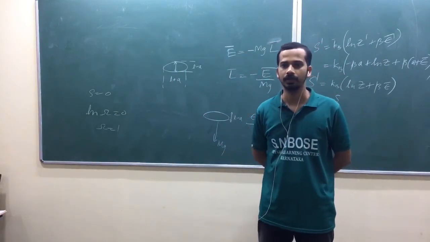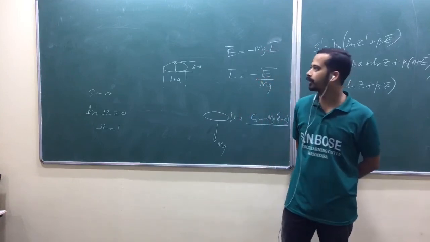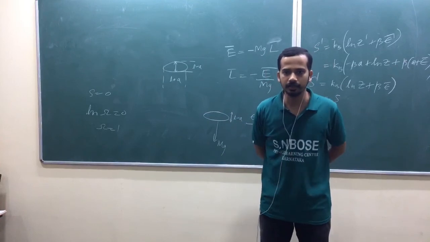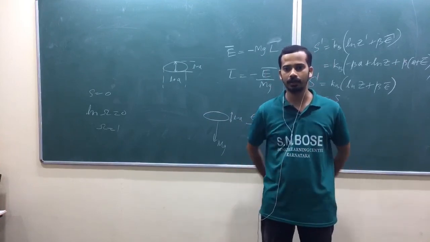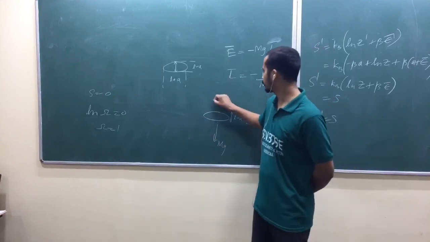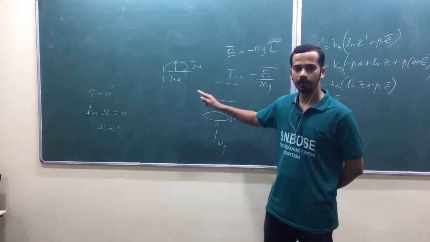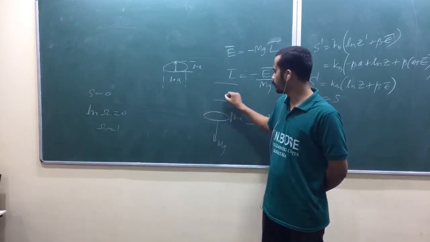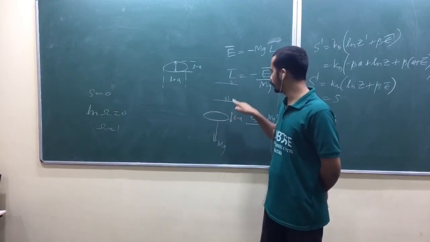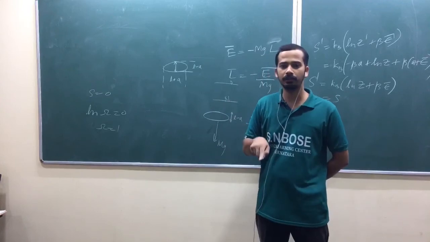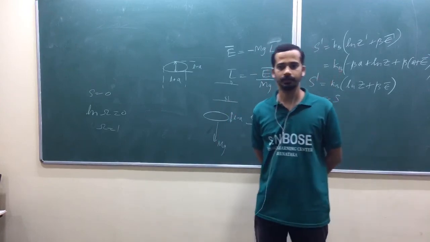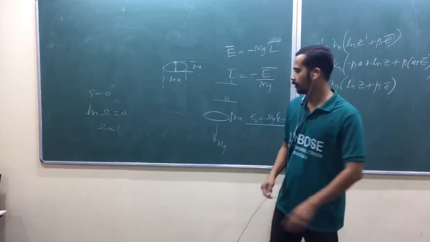If all particles come to the ground state of some energy level, again the number of microstates becomes 1, isn't it? That's what happened in the case of the two-level system also. When temperature tends to 0, all particles are here, 0 particles here. How many possible ways of distributing n particles in one energy level? Only one possible way, and we say entropy is 0. Is that okay?